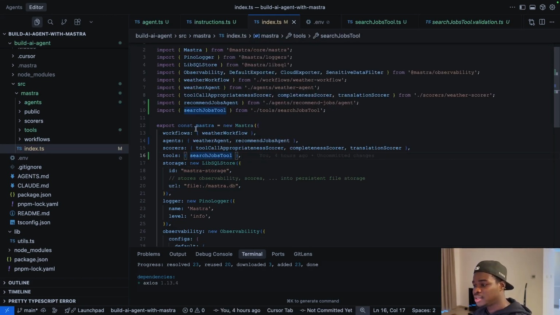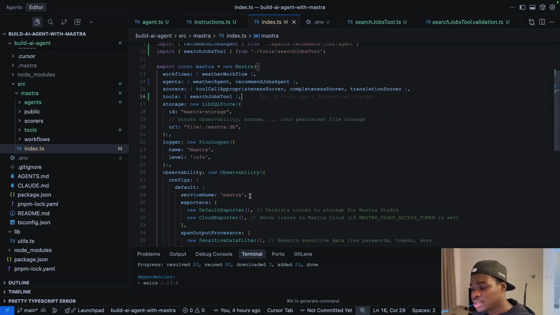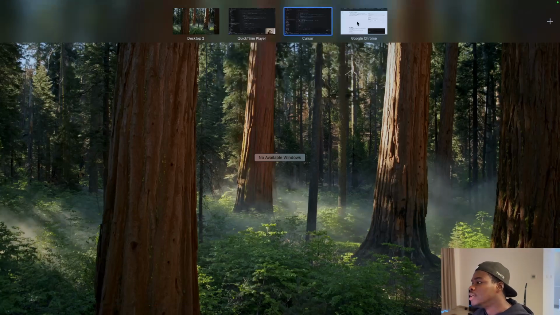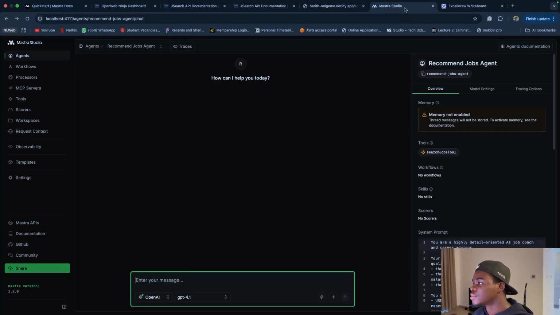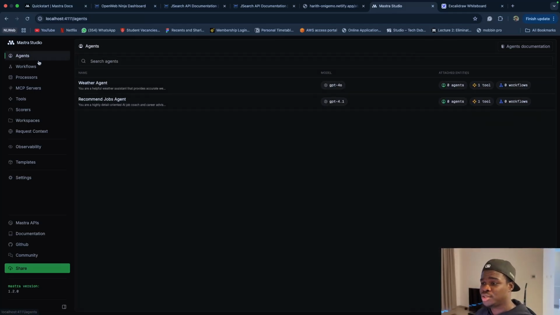You need to define them in the root Mastra instance, so that we can use it in the Mastra Studio. Now, let's go into the Mastra Studio. This Mastra Studio gives us a visual way of running our agents. We can see all of the agents that we've defined in the instance of the Mastra class, and we can go into the recommended jobs agent, which is what we defined recently.